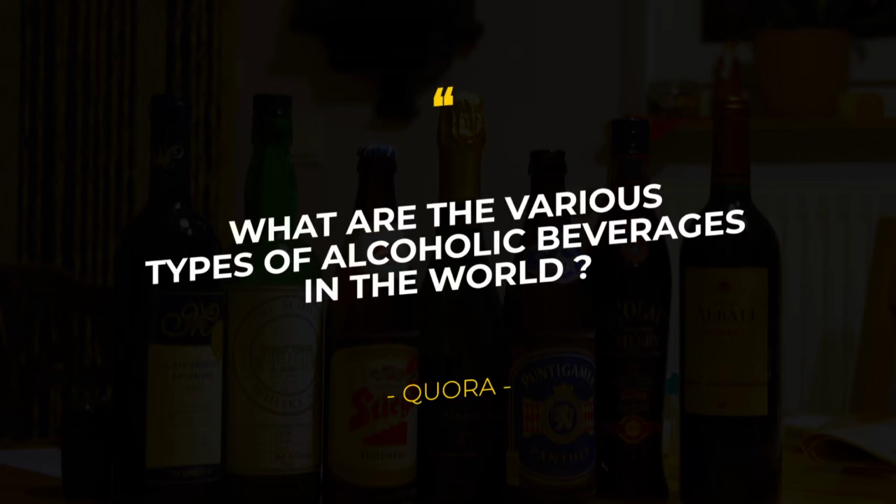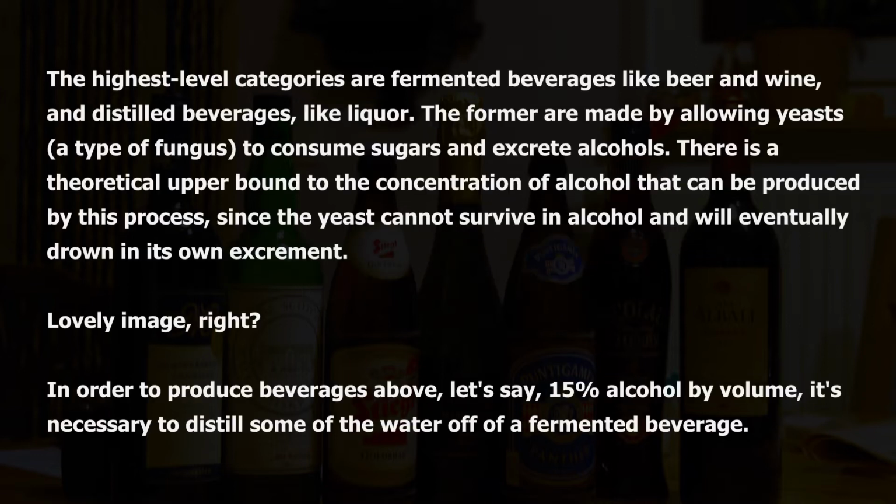What are the various types of alcoholic beverages in the world? The highest level categories are fermented beverages like beer and wine, and distilled beverages, like liquor. The former are made by allowing yeasts, a type of fungus, to consume sugars and excrete alcohols.